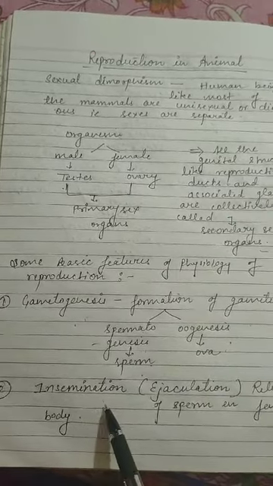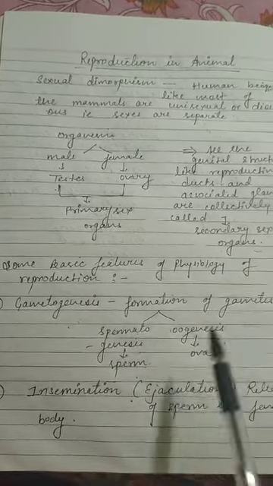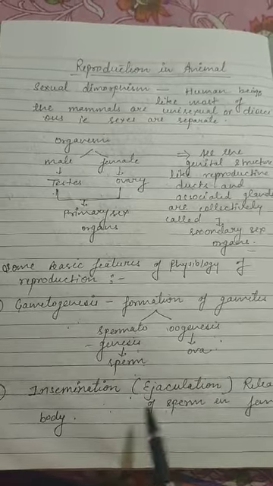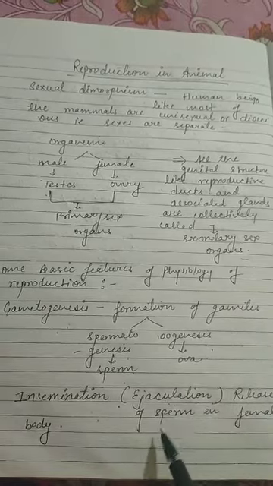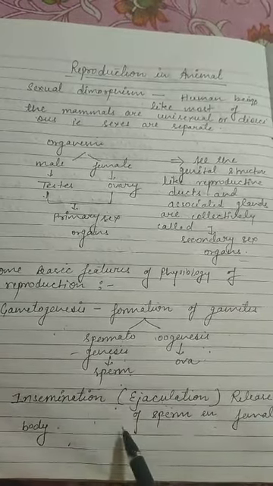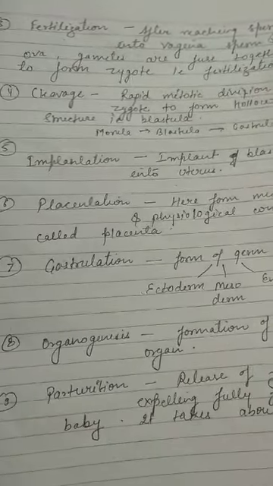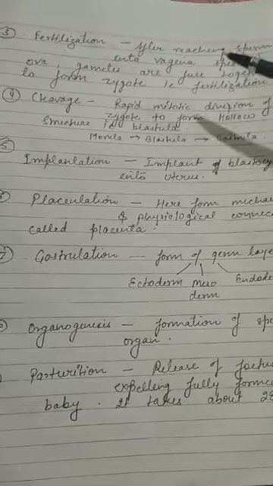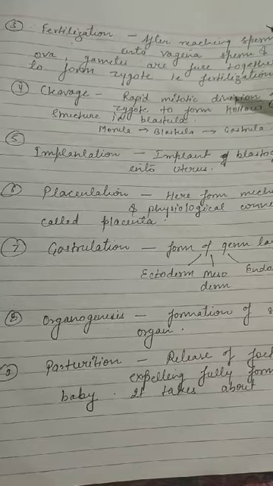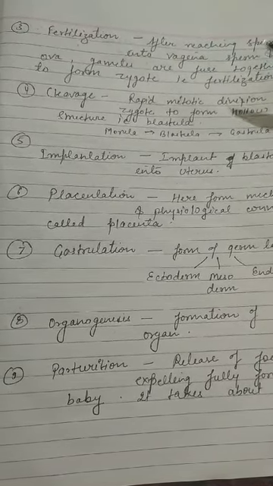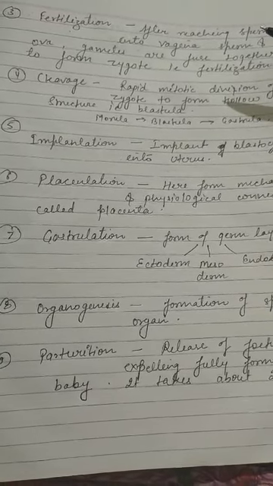And second is insemination. After the formation of sperm and ova, insemination is the second step, that is also known as ejaculation. It means that in the process of reproduction, the release of sperm into the female body, the vagina, is known as insemination. Okay, and next, the third important feature is fertilization. After insemination, the sperm reach the vagina, and the ovum present there fuses with the sperm to form a zygote. This process is known as fertilization.